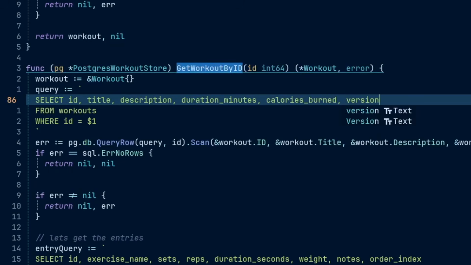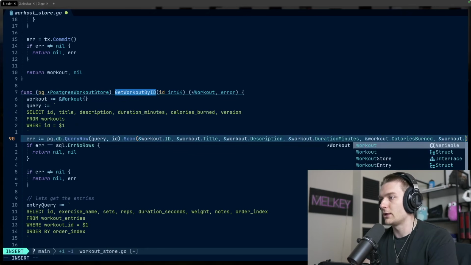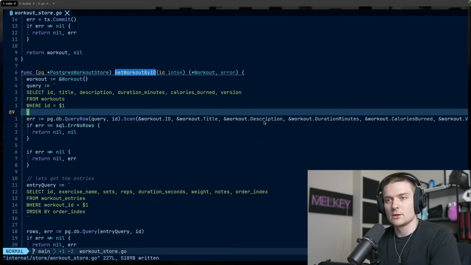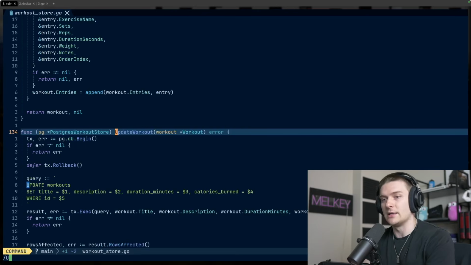So here we can just add version, okay? We're going to add that into this initial query. And then down here where we run query row, we're going to add workout.version as well. We're going to populate that field. And that's really it. That's the only thing that we need to modify in get workout by ID. And now the next area we need to update is the update workout.